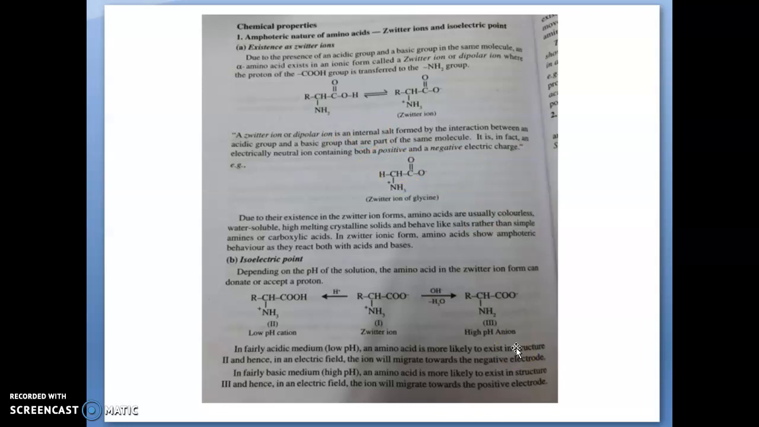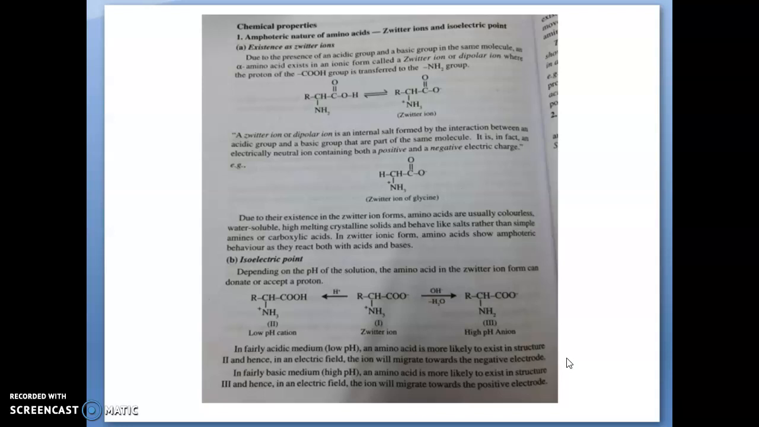Due to the existence in the Zwitter ion form, what will happen? These amino acids are usually colorless, water soluble, high melting crystalline solids and behave like salts rather than a simple amine or carboxylic acid. We know that due to this polar or ionic character, they show up as colorless, water soluble, high melting crystalline solids and behave like a salt rather than a simple amine or a carboxylic acid.